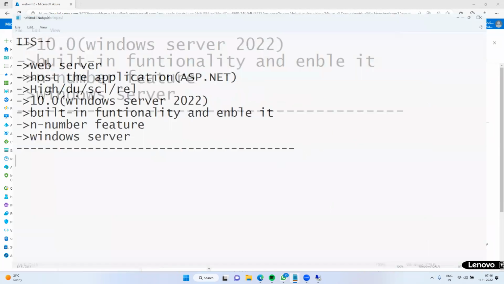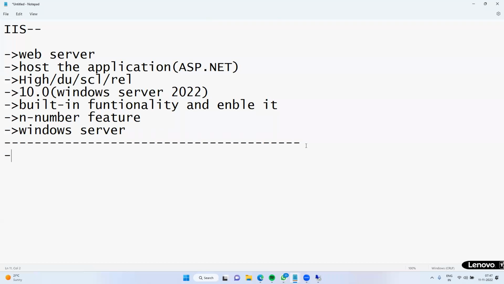Another thing is, IIS can also be installed manually using PowerShell.